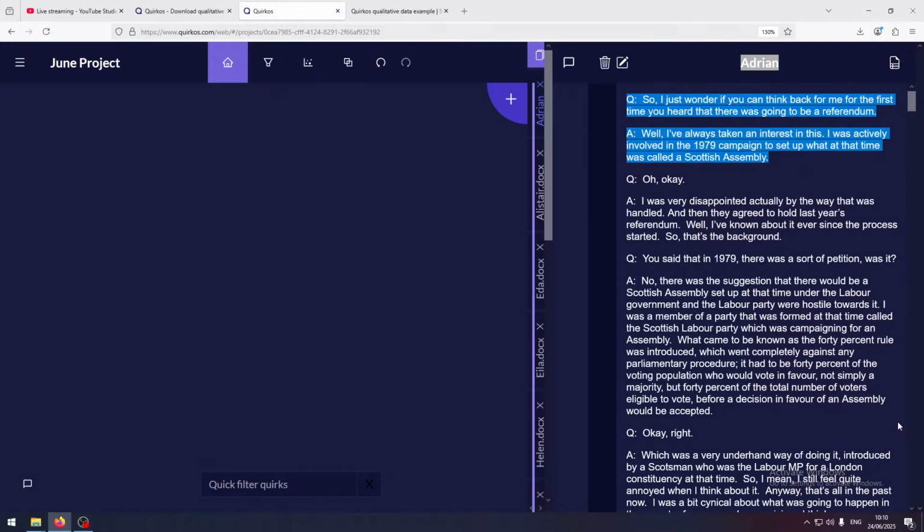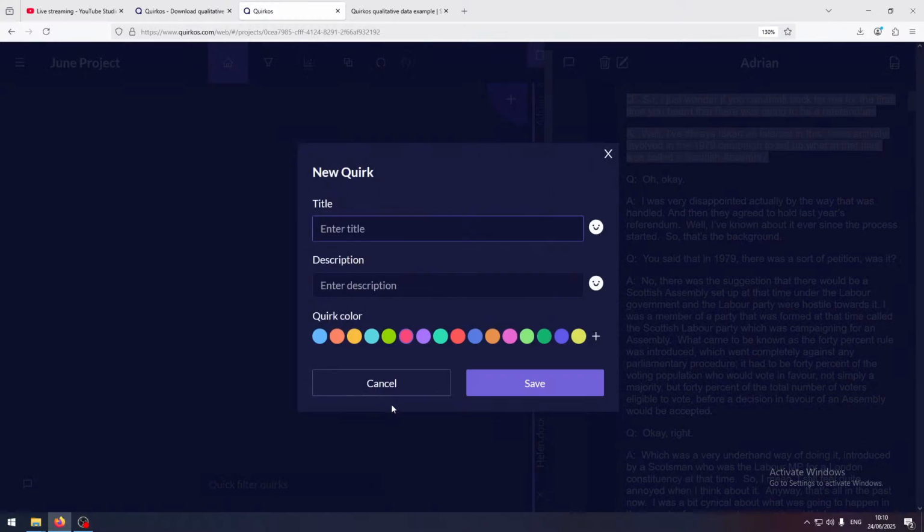Okay, so that's quite exciting. Let's select this text, and then we can either click the plus button here to create a new code, or we can drag and drop it into an empty space here, which will allow us to put it somewhere on the canvas. And we'll call this first heard referendum. So this is what's going to be a code, and that allows us to basically tag something which is on a similar topic across all the different sources of data that we have.